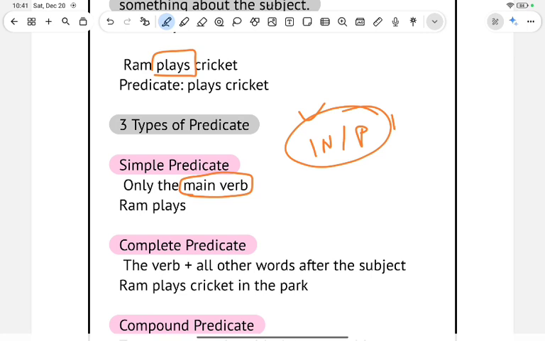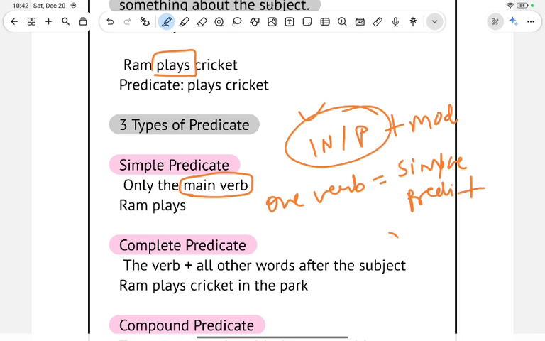But if there is some modifier as well, then it becomes a complete subject. In the same way, if there is only one verb, then it is our simple predicate. But listen carefully, if there is some modifier as well with our one verb, then it will become our complete predicate.